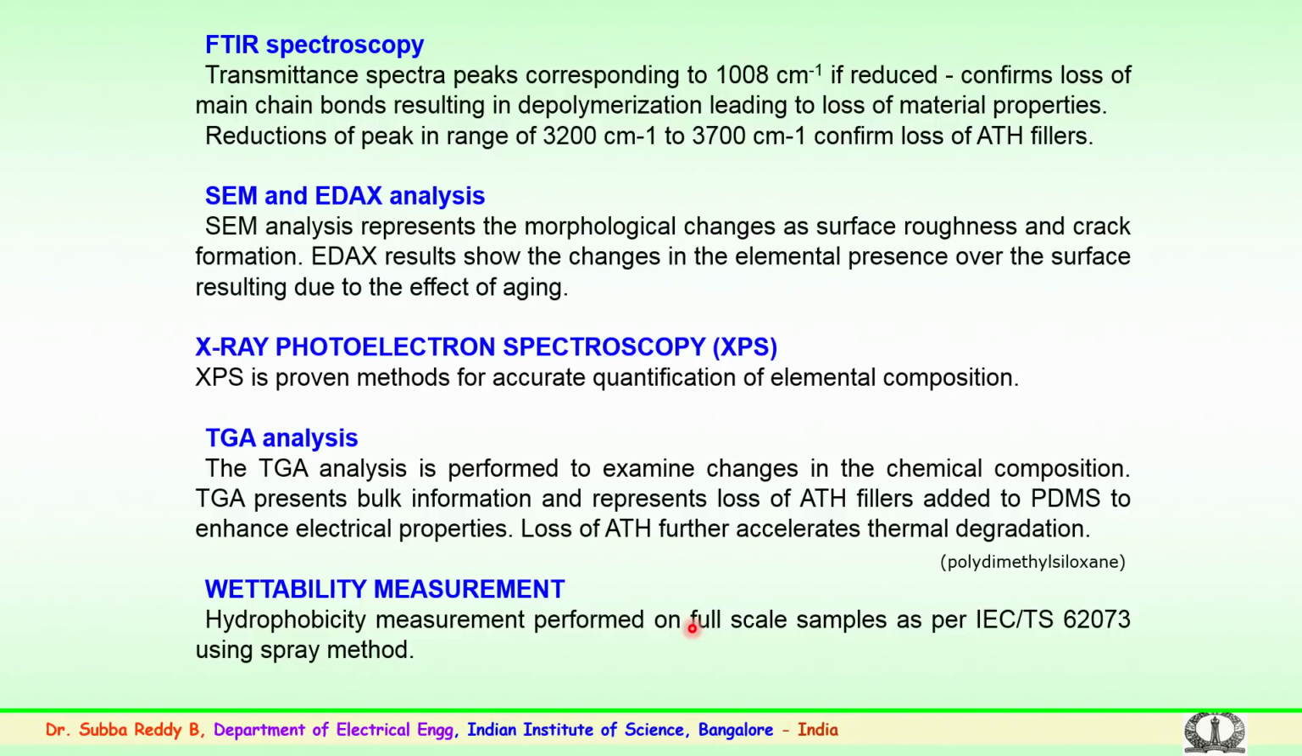Similarly, for a full insulator, there is a method as per the standards, which uses a fine spray at a known distance to the insulator. The insulator is kept at an angle, and a known quantity of solution is sprayed with a certain pressure, and the measurements are carried out. So, these wettability measurements also give you an idea of the hydrophobicity characteristics of the silicon rubber after the testing or after the evaluation of the samples.